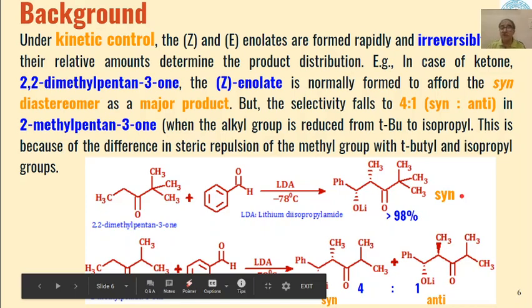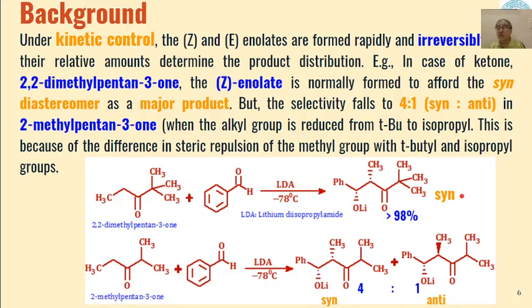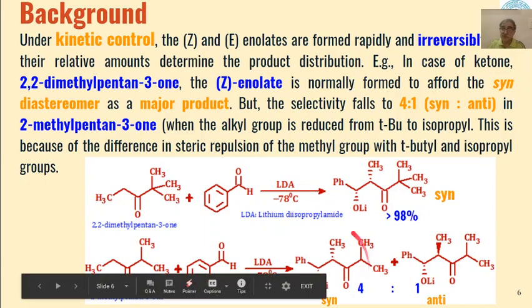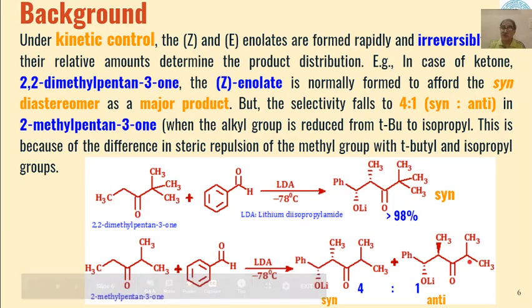So what you will see is that here both the products are formed, syn as well as anti. And if syn is formed 75%, then anti is formed 25%. Sorry, they are formed in a 4 to 1 ratio, meaning 80% of this is formed and 20% of this is formed, but both the products are formed.